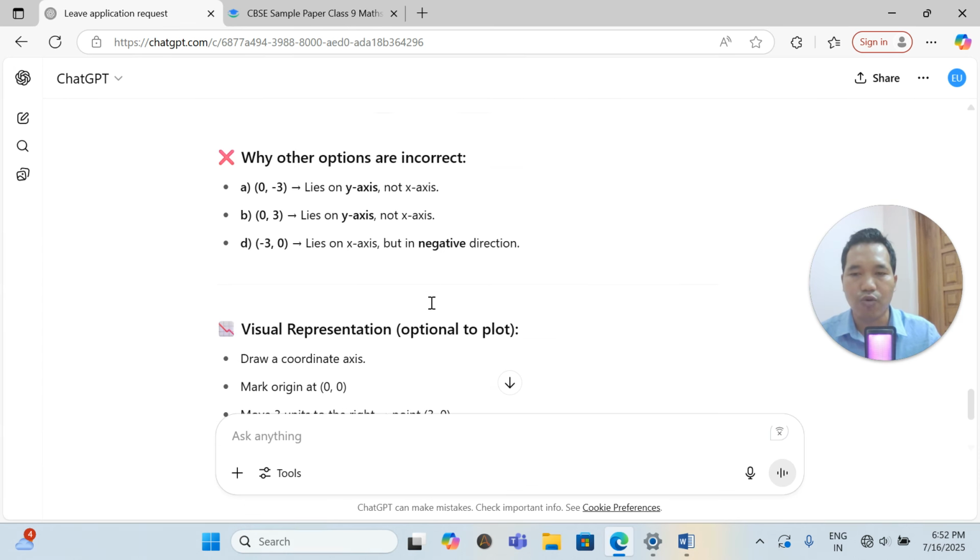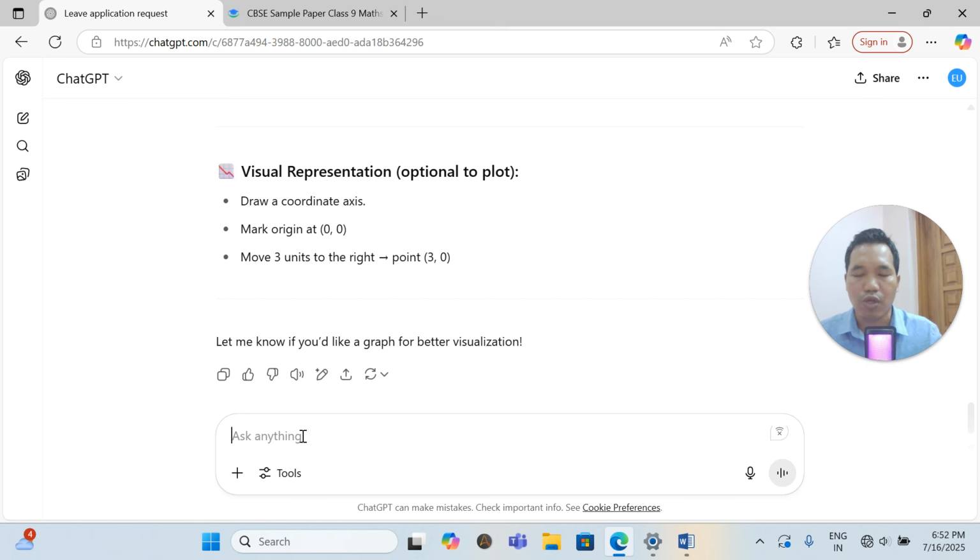So what we can do, if you want to generate or create a graph, you can say, give me the graph of the solution.